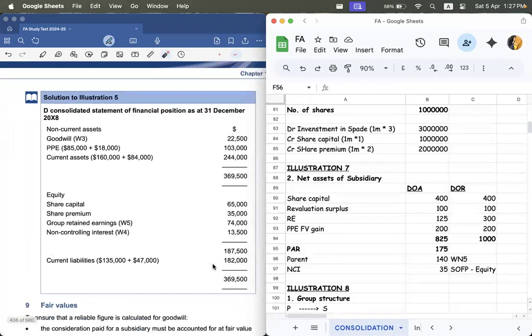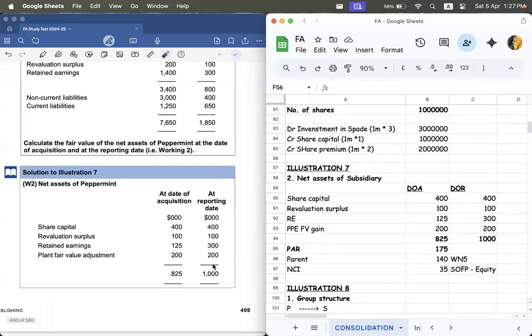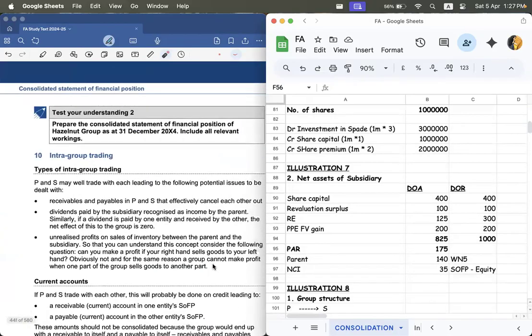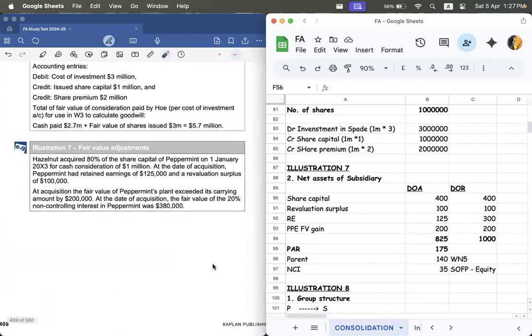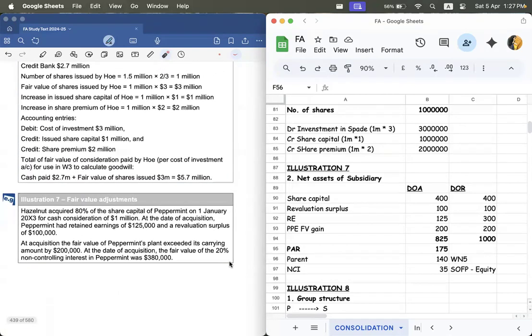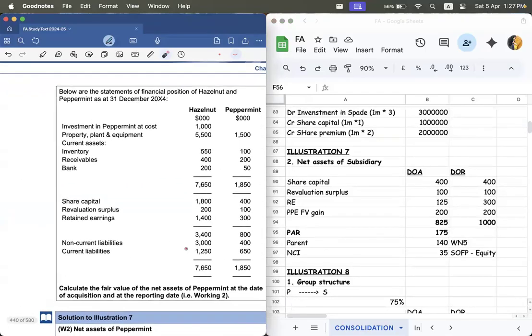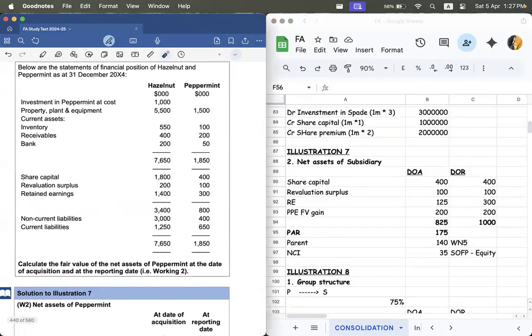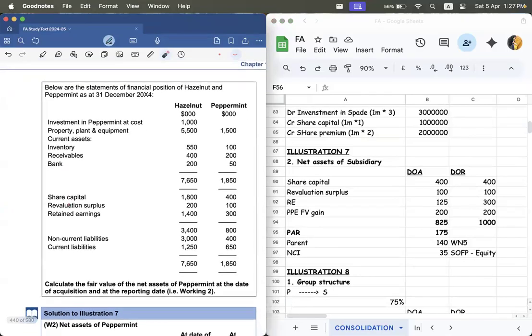Okay. So we are going to directly jump into illustration 7. In illustration 7, it's a different company. Illustration 7 is asking you what? Calculate fair value of net asset of peppermint. That is the number 2 workings. So for that, you don't need all the steps.